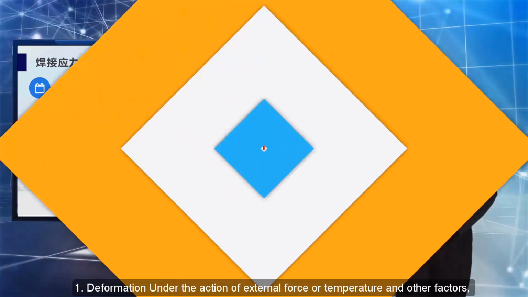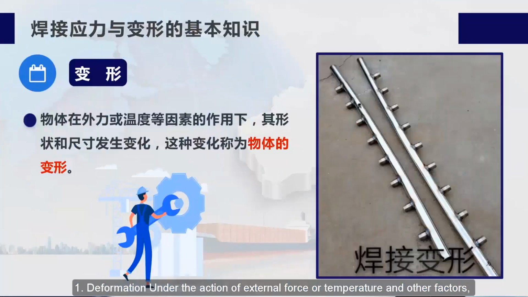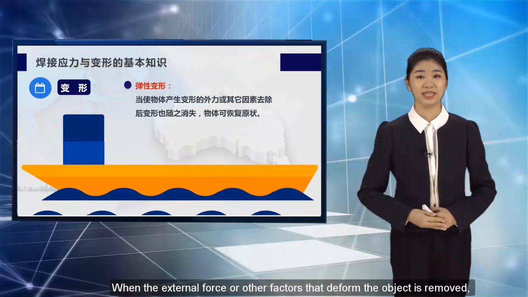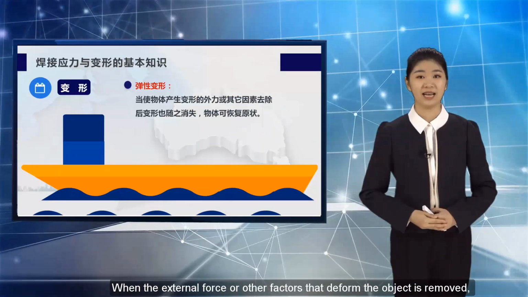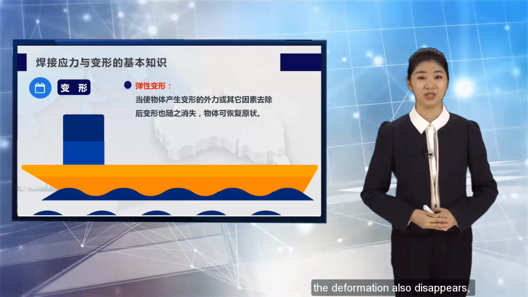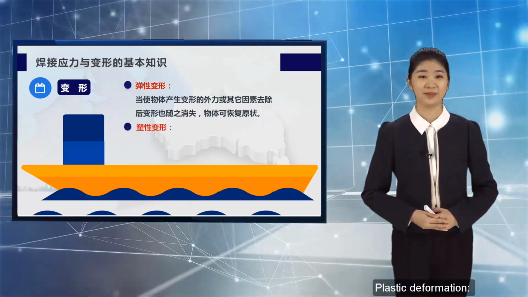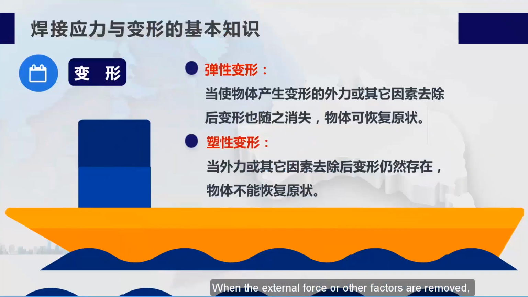1. Deformation. Under the action of external force or temperature and other factors, the shape and size of an object change, and this change is called the deformation of the object. Elastic deformation: when the external force or other factors that deform the object is removed, the deformation also disappears, and the object can be restored to its original state. Plastic deformation: when the external force or other factors are removed, the deformation still exists, and the object cannot be restored to its original state.